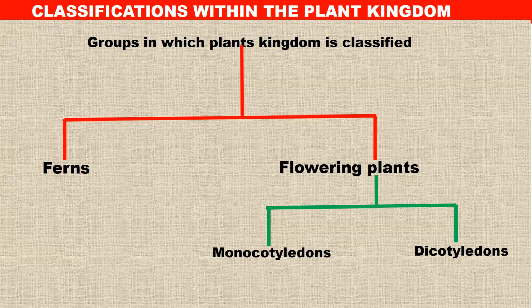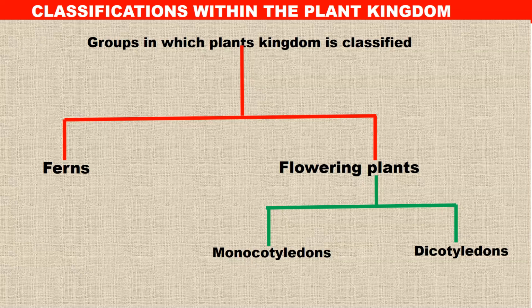All right, let us look now at the detailed classification of the plant kingdom. We've just looked at the detailed classification of the animal kingdom. Plants can be classified into non-flowering plants and flowering plants.